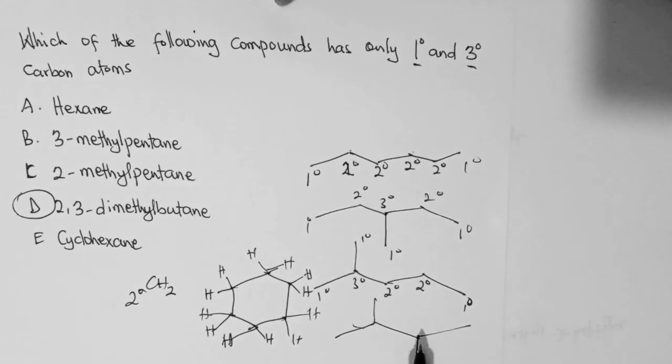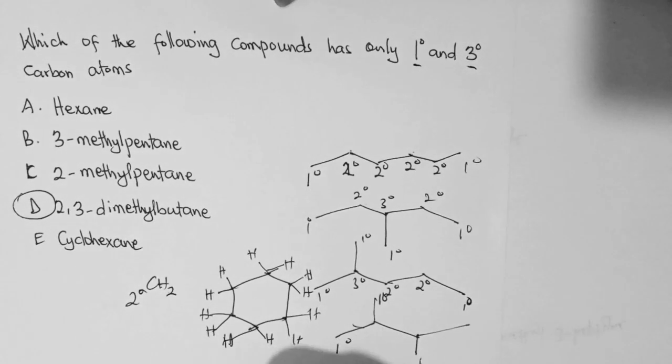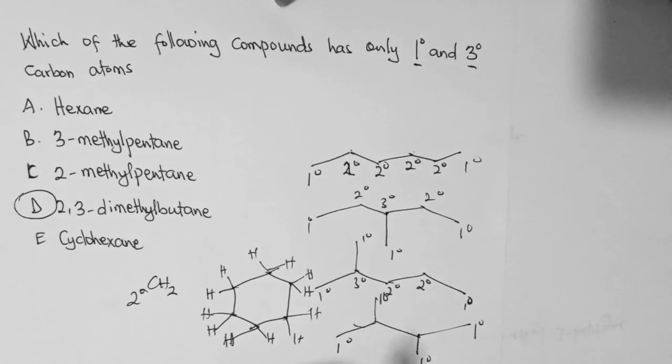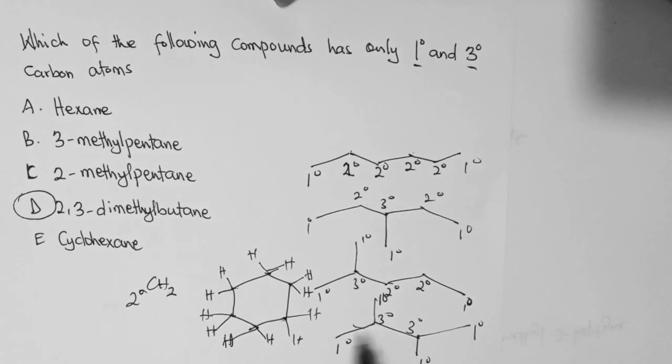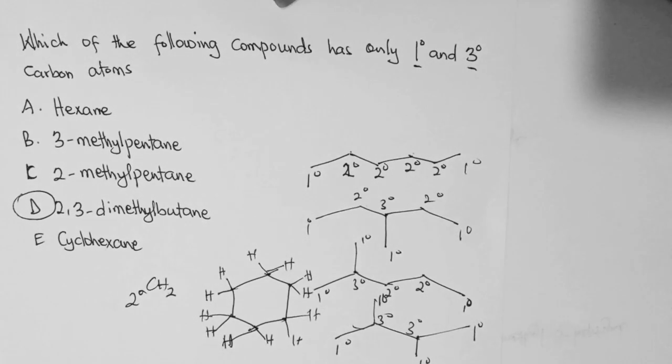However, let's see whether it's true or not. This is a primary carbon. This is primary. This one too is primary and this is primary. This is tertiary and this is tertiary. So you see that it only contains primary and tertiary carbons. That's why it's the correct answer.